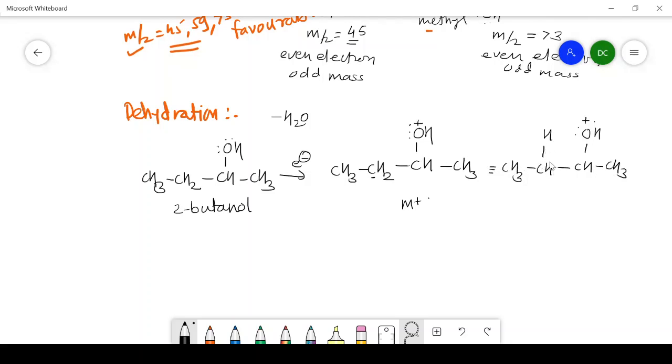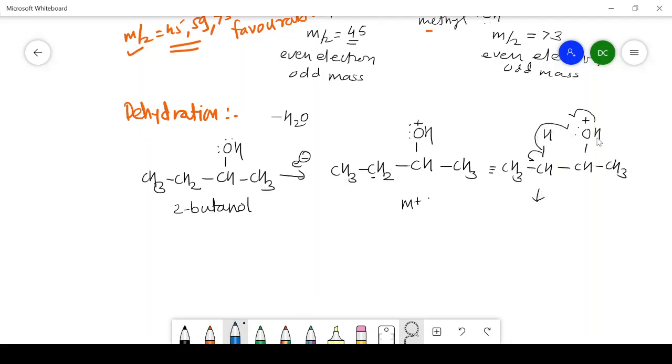So now what happens in the dehydration process? This hydrogen is going here and it will combine with the OH group, and one electron is shifted here. Look at this point, one electron is shifted here, one electron is shifted there.